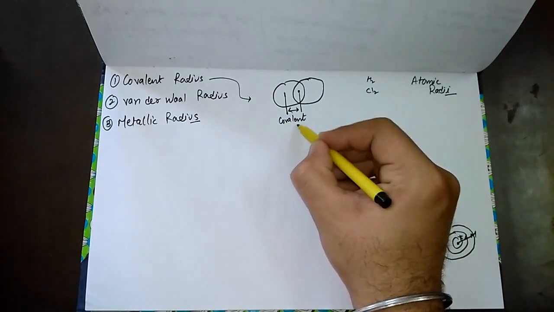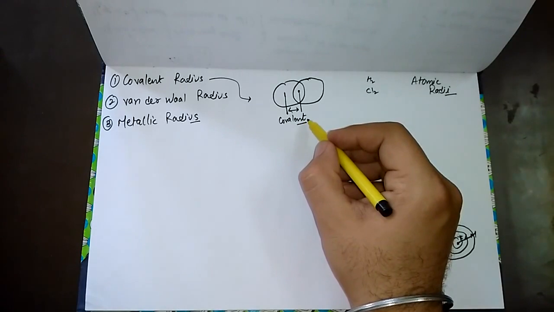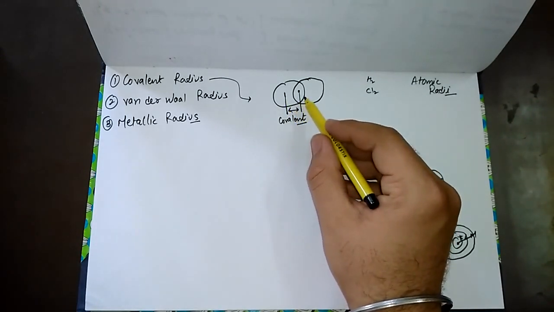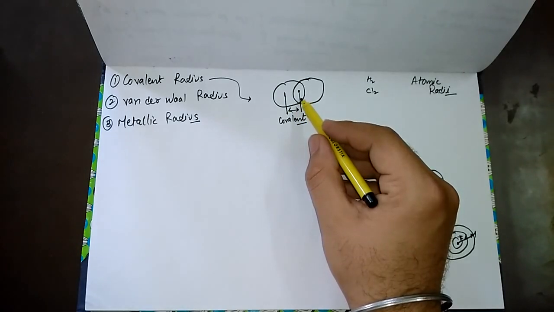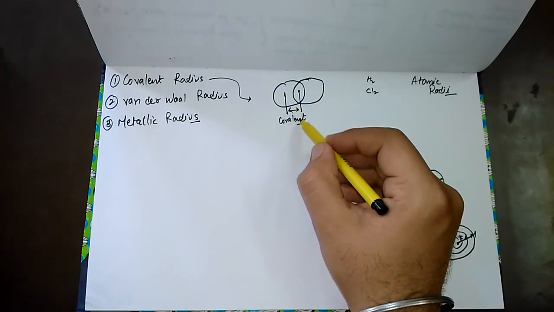It varies from atom to atom. We can easily determine it with the help of X-ray diffraction or other spectroscopic methods.